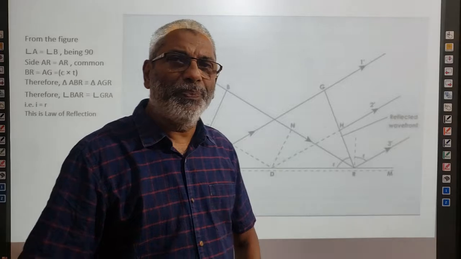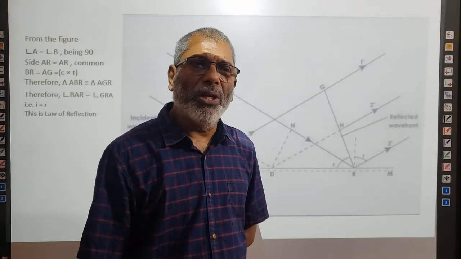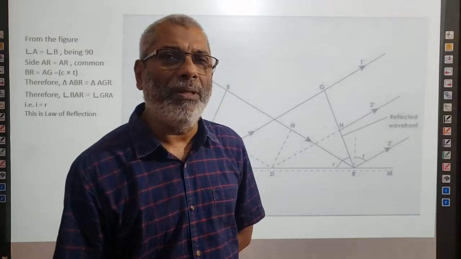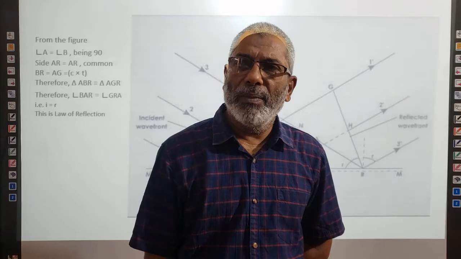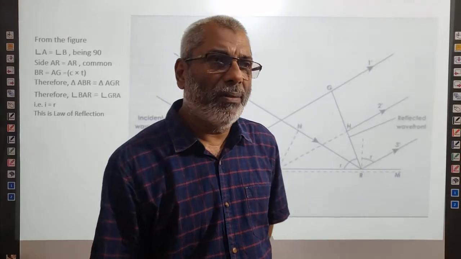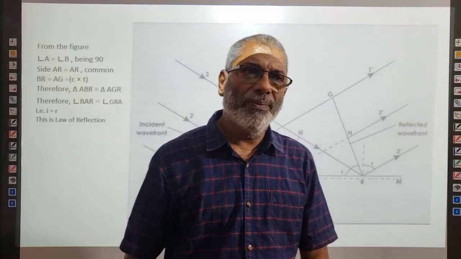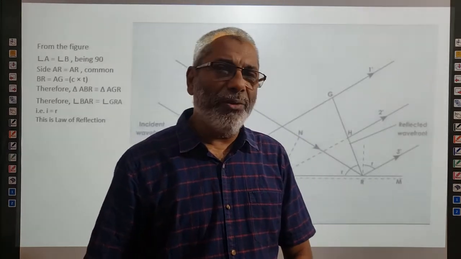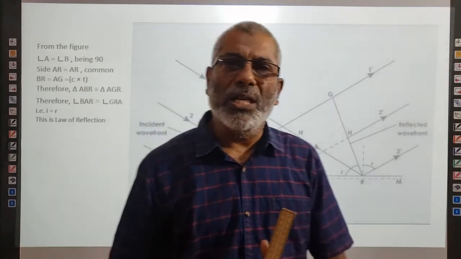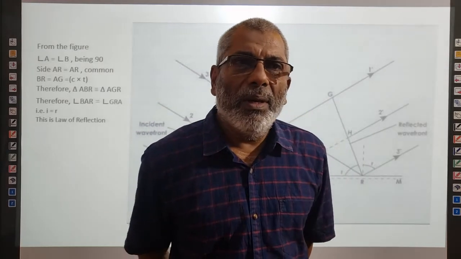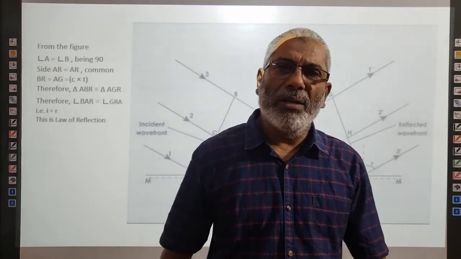We are coming to Huygens wave theory. So many things we have discussed. And already I said Christian Huygens is the father of wave theory of light. Wave theory of light is also called classical wave theory. It is called classical wave theory because this wave theory could explain most of the phenomena related to light.